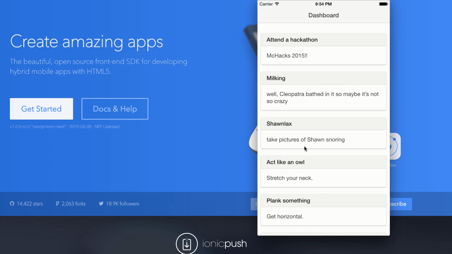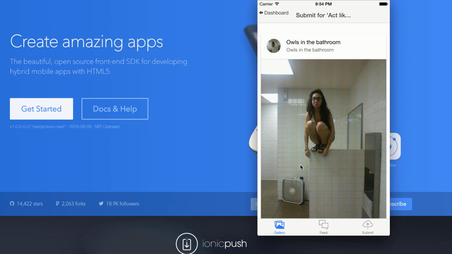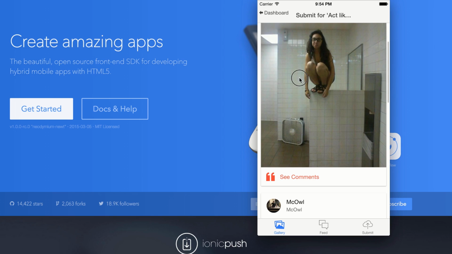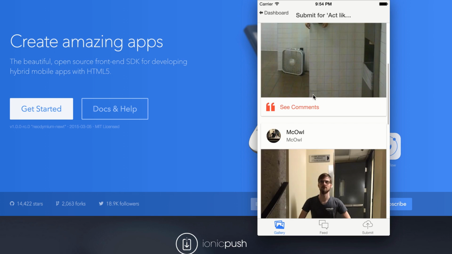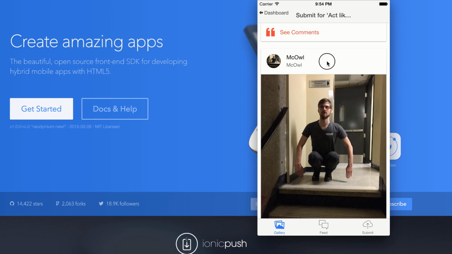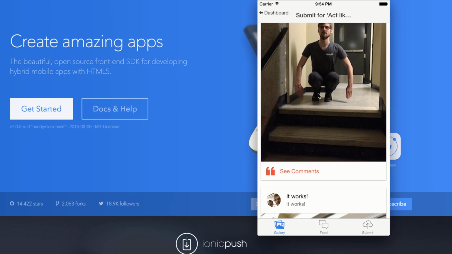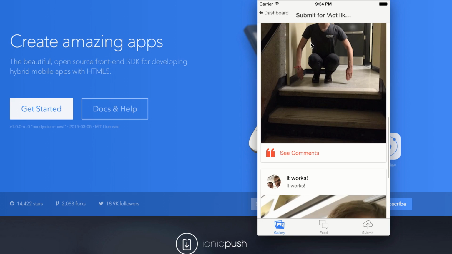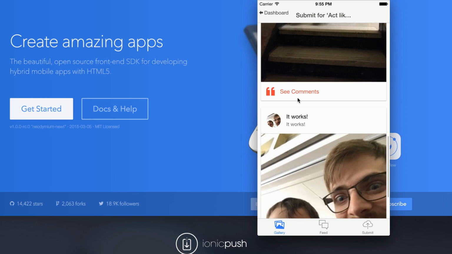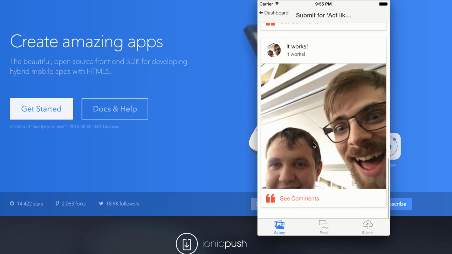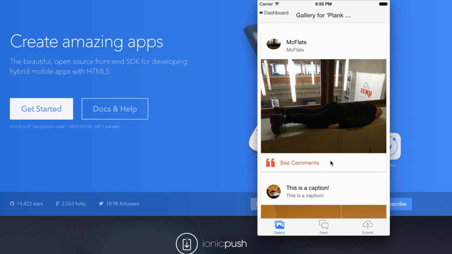So when you click on a to-do, we first go to this gallery view, which is sort of an image-centric kind of exploration of what everyone else has done. So this just wouldn't be like your friends list, what they've done or anything. This would be the entire feed of people who have done that to-do. This is how you're connected, and you can kind of explore what they've done. You can see comments that people have left, or you can leave your own comments here. So everybody gets to sort of partake in this kind of weird cultural meme, this sort of tiny little experience. We can see at the bottom we have these three tabs in total.